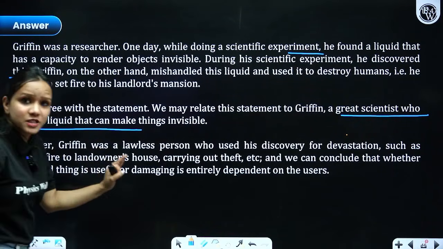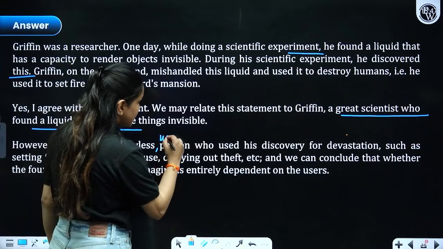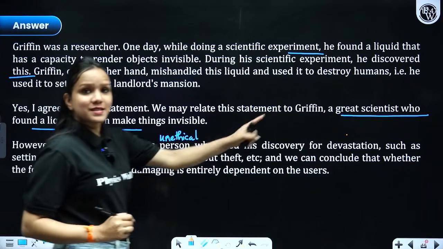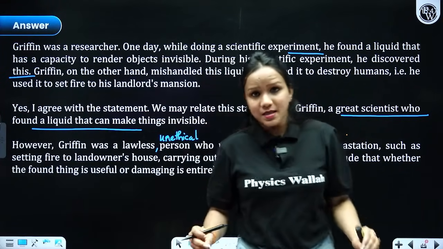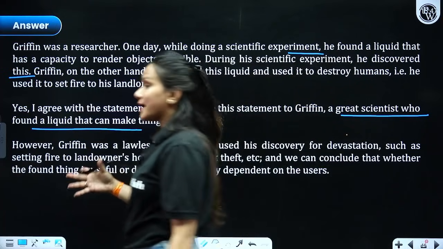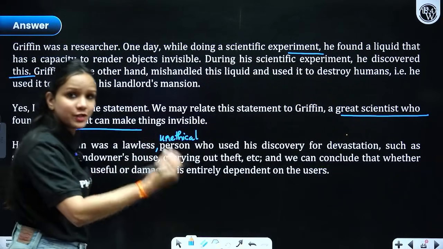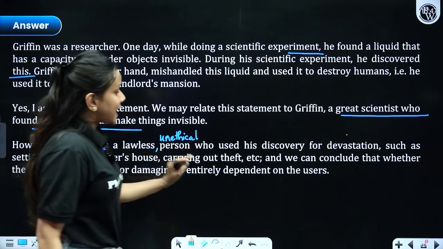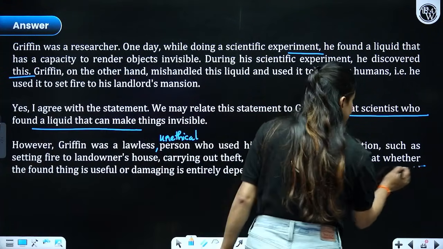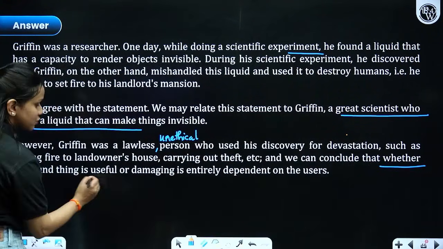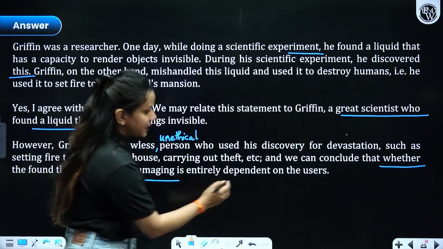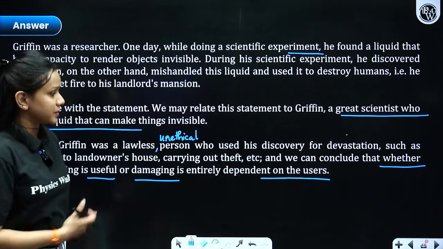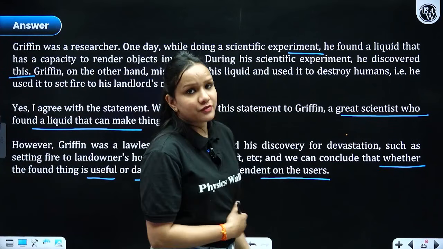However, he was a lawless person. He was unethical, right? Who used his discovery for his own reasons in order to harm other people, right? He did not invent this drug for the welfare of mankind, right? Rather for himself. So he carried out theft, and we can conclude that whether the discovered thing is useful or damaging is entirely dependent on the users, just like in the case of Griffin.